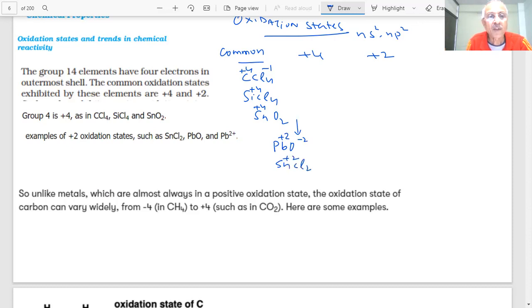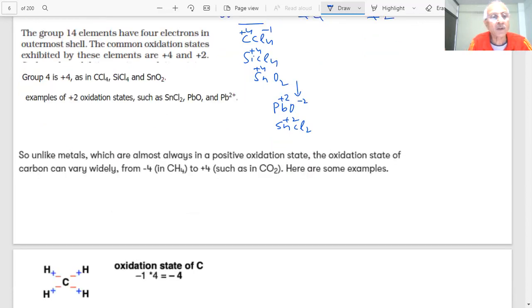So unlike metals which always have positive oxidation states, student, carbon can vary from -4 to +4. Interesting. This is a point to be noted, student, about carbon. Metals, we were discussing, had only positive oxidation states. They are losing electrons, but carbon shows -4 to +4, students.